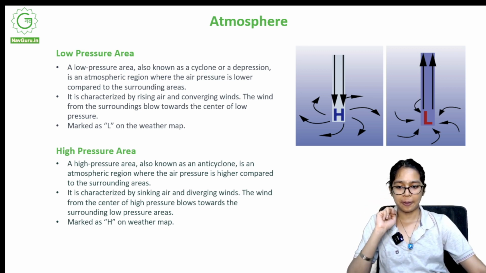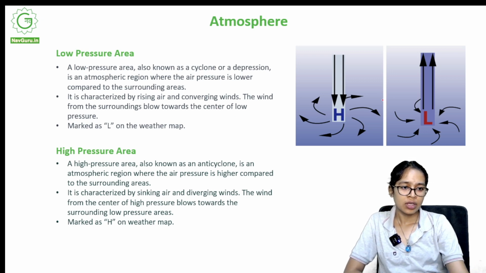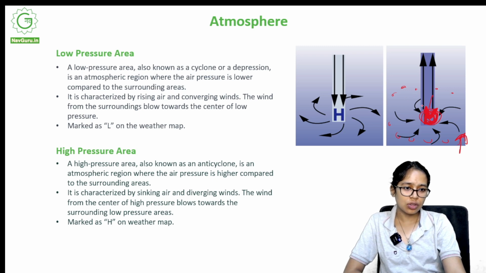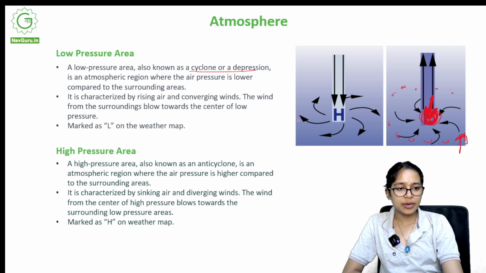So you see, these areas have high pressure, but this certain area where L is mentioned has low pressure. Also remember this, that this is known as a cyclone or depression, where air pressure is lower compared to the other areas.